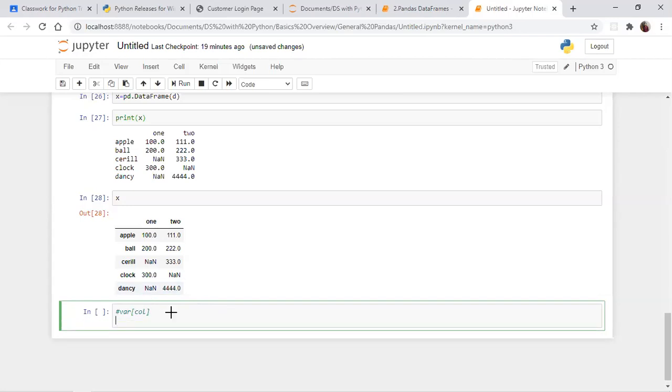So x, I am giving 3, but you don't have a 3 column. Correct. So x1 plus x2.